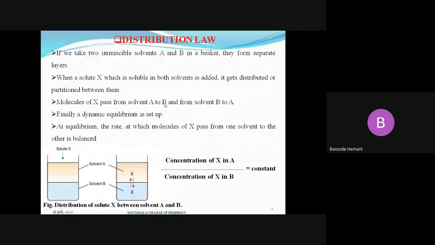This is how the distribution of solute takes place between two immiscible liquids.